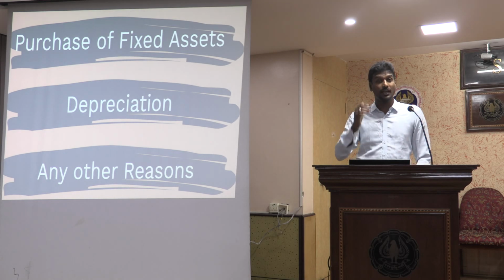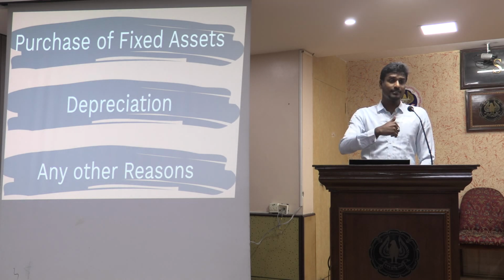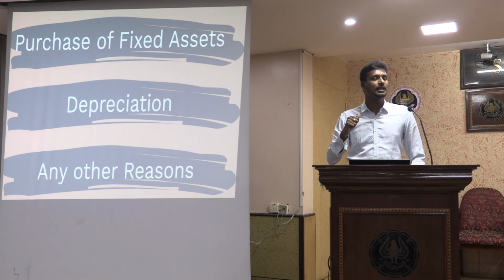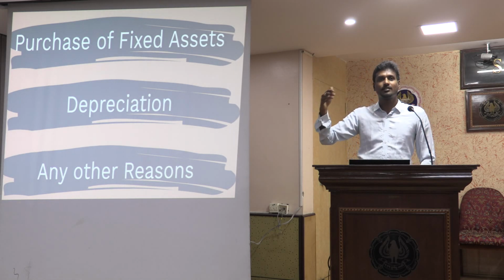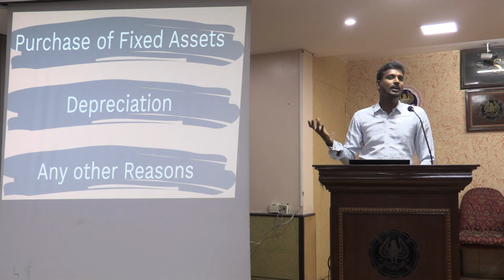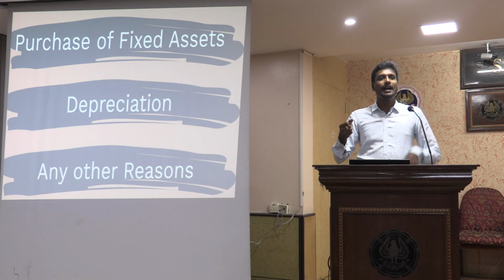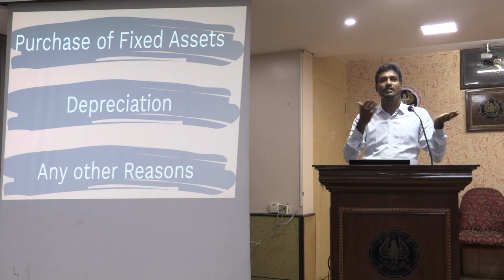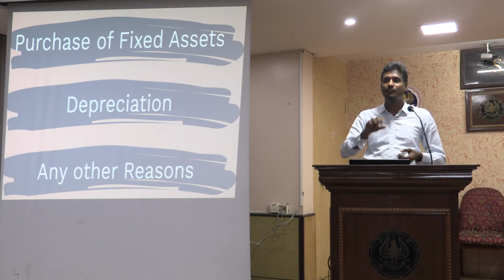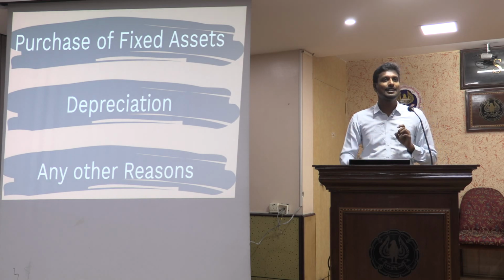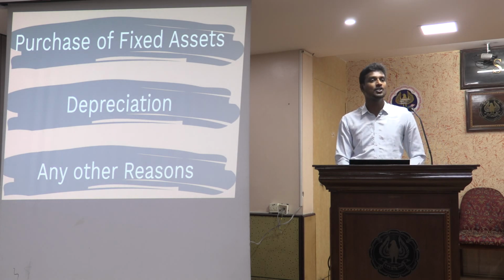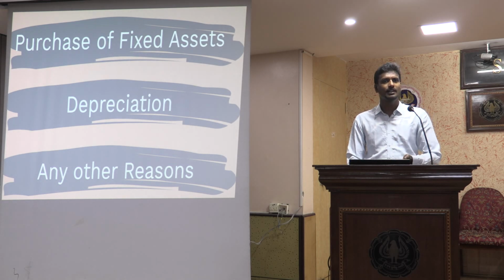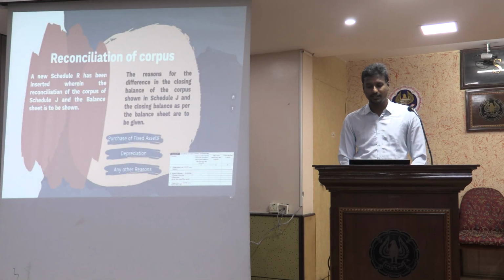And if there is depreciation, I might have received 1 crore to purchase a building and I might have purchased a 1 crore building. After 5 years, the depreciated value can be 40 lakhs. So I have 1 crore on the corpus side and I have 40 lakhs on the asset side. Now what is the difference of 60 lakhs? 60 lakhs is depreciation. Now I'll have to link that difference by stating that 60 lakhs is depreciation, and if they have any other reason as to why there could be a difference, I can specify that reason there.